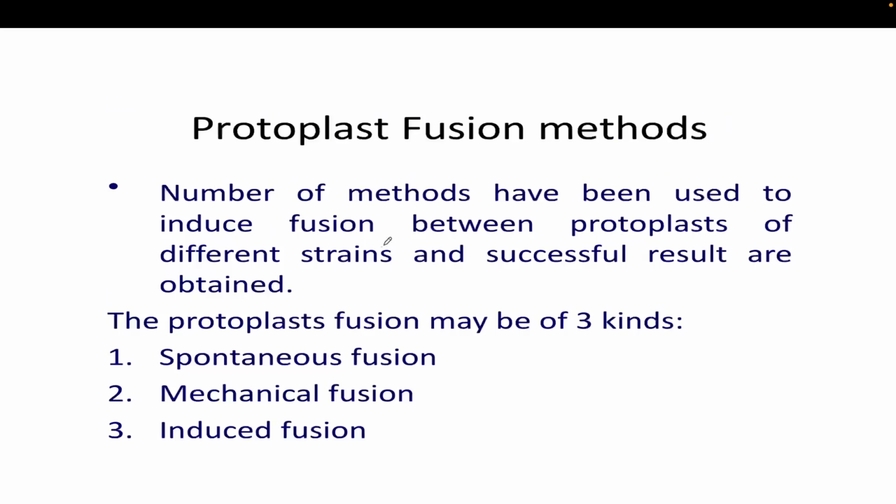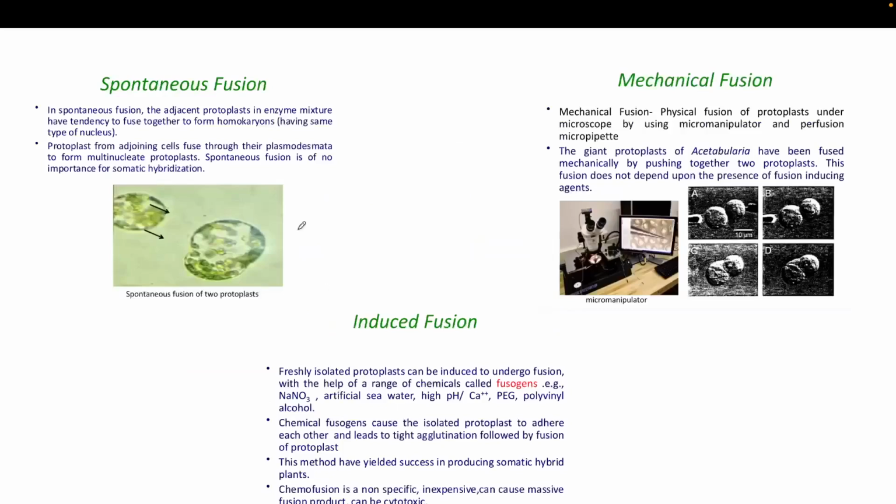So there are three different methods of protoplast fusion. Okay, the first one is the spontaneous method, the second one is the mechanical method, and the third one is the induced method. In the spontaneous method, when two protoplasts are kept together, the adjacent protoplasts in the enzymatic mixture have the tendency to fuse together, to form either homokaryon or heterokaryon.